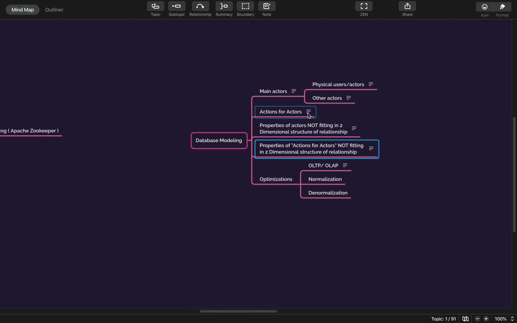Now this is a normalized form of it, where you may have made a separate table for all the items. But what if you have an analytical database? Now you have to make a join between the two tables, and in fact the user table as well, and then you have to get that data, which might be a very slow process. So you might think of using a denormalized form instead of a normalized form.